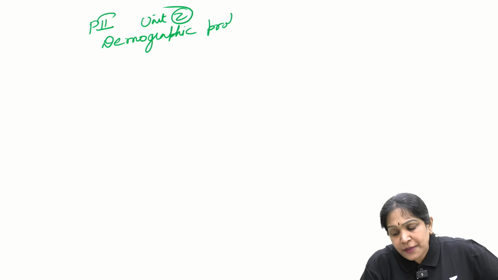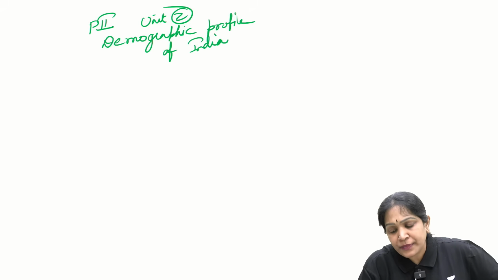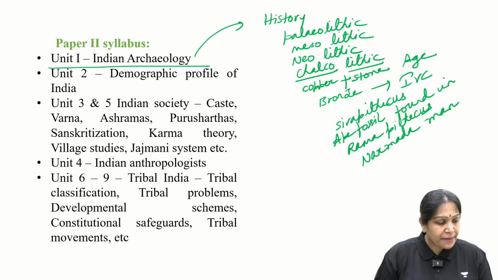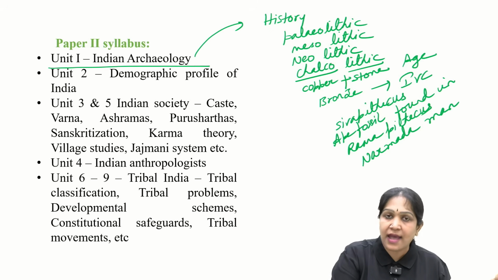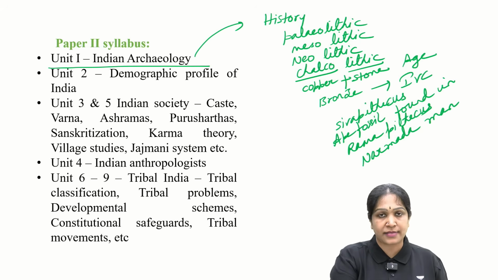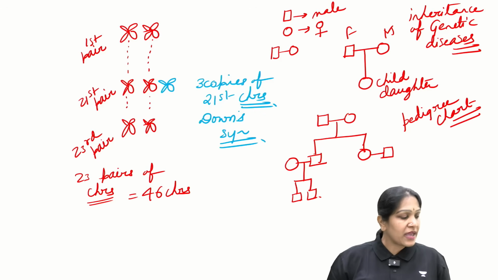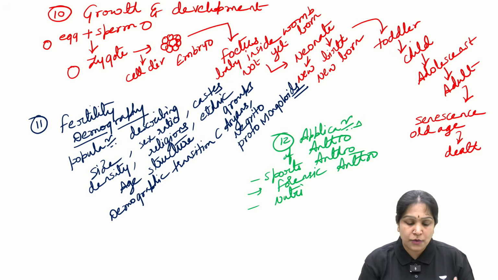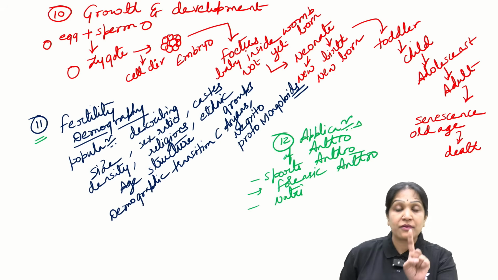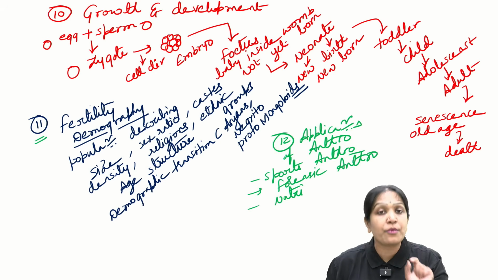The demographic profile of India. By the way, what is the primary difference between paper 1 and paper 2? Paper 1 is general anthropology or world anthropology. Paper 2 is Indian anthropology. If you remember, in paper 1, unit 11 is also demography.